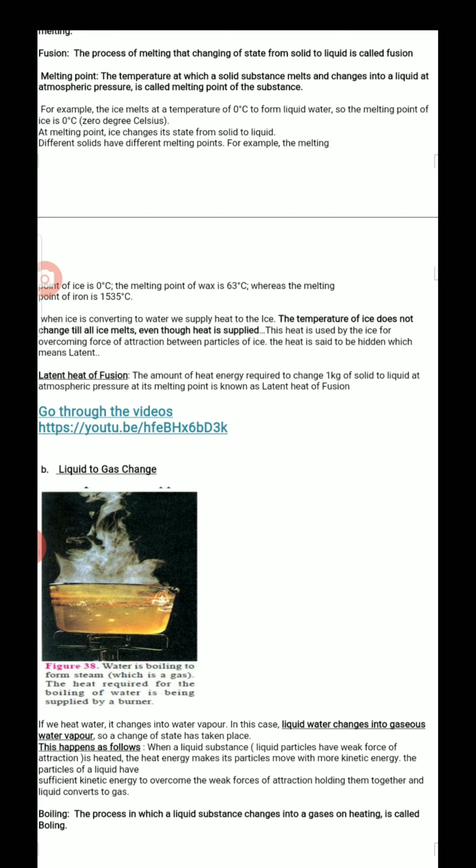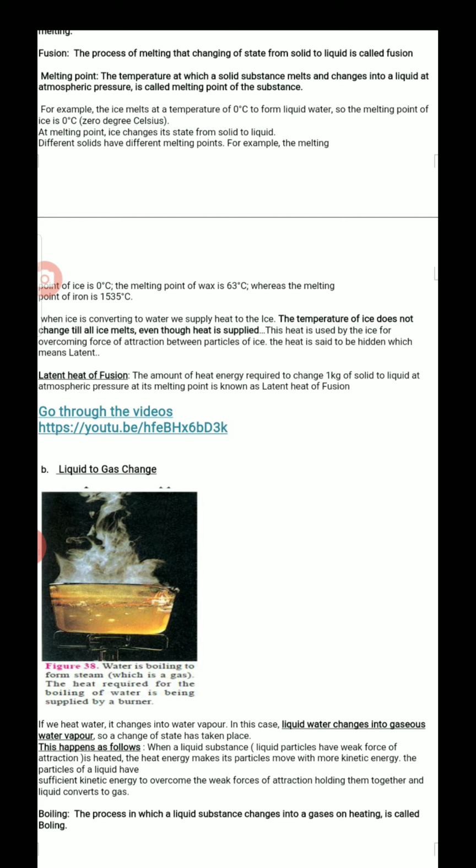The amount of heat energy required to change 1 kg of solid to liquid at atmospheric pressure at its melting point is known as latent heat of fusion. So whatever amount of energy is given to 1 kg of solid to convert it from solid to liquid at its melting point at atmospheric pressure is said to be latent heat of fusion.